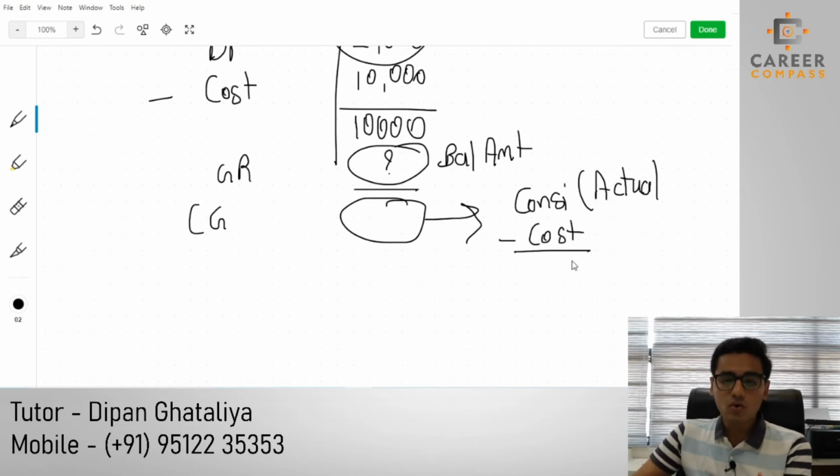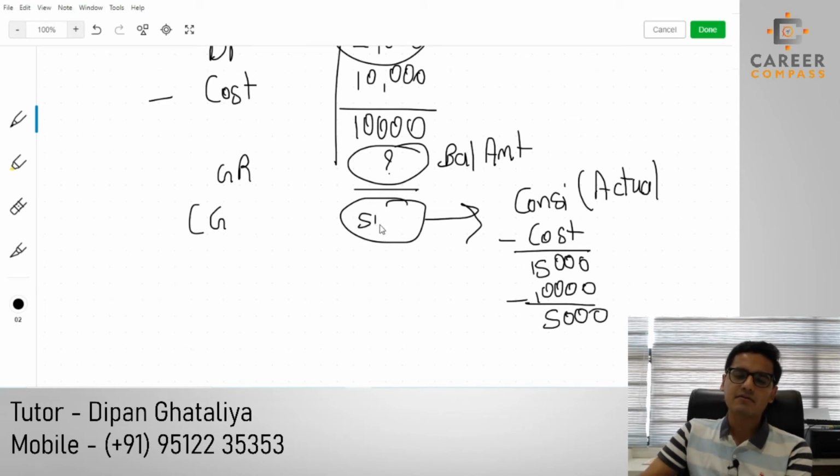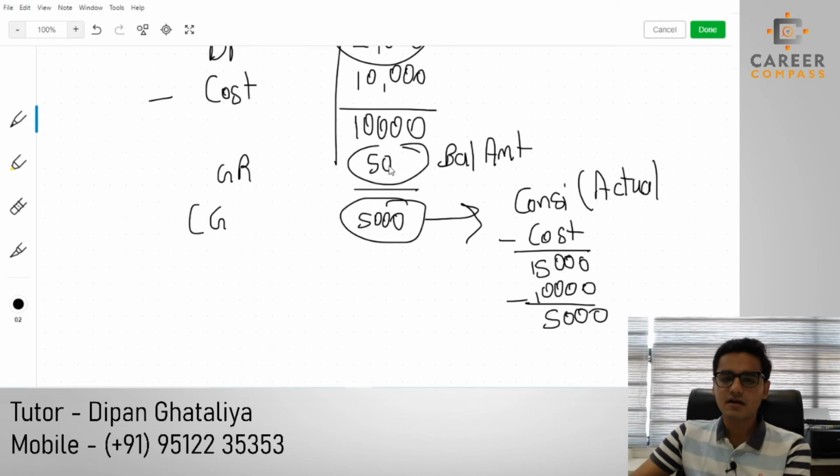So in this situation, our actual consideration is 15,000 minus our cost of 10,000. So our chargeable gain will be 5,000 pounds, and my remaining balancing amount will become my gift relief, which is 5,000 pounds.